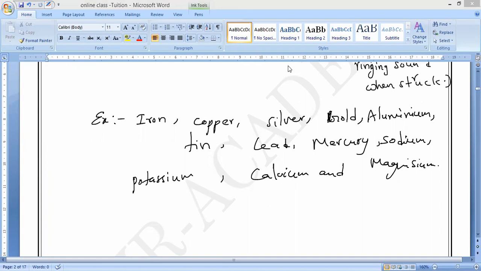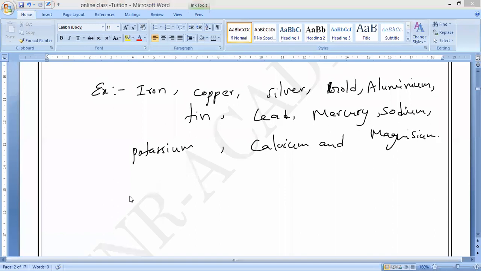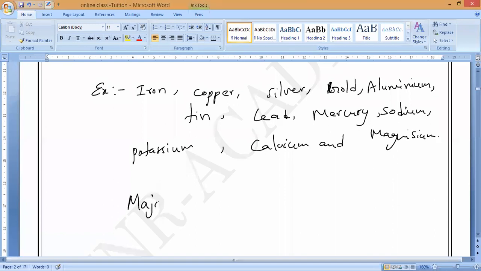So if you see, a majority of the known elements are what? Metals or non-metals? Around 80 of the known elements are metals. Majority of elements are metals only.